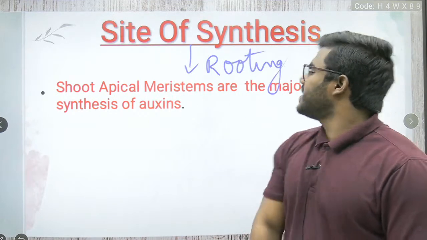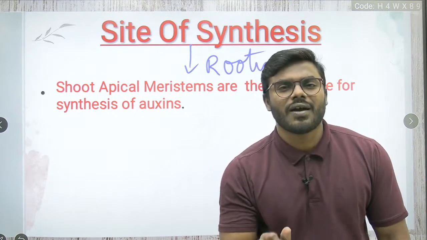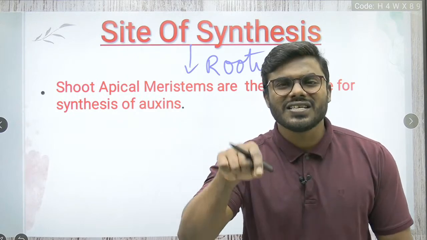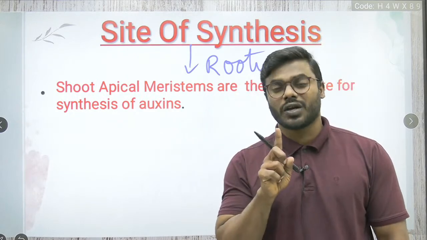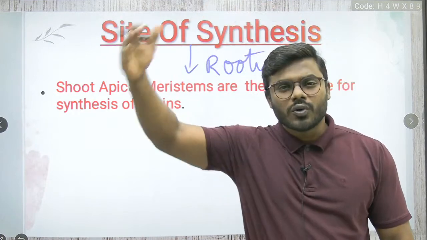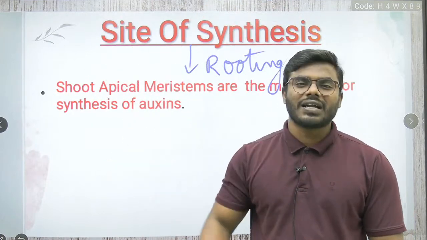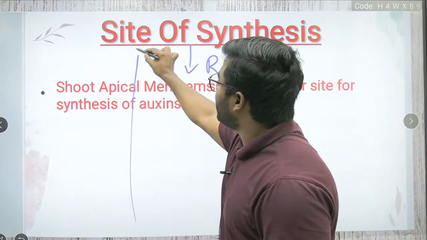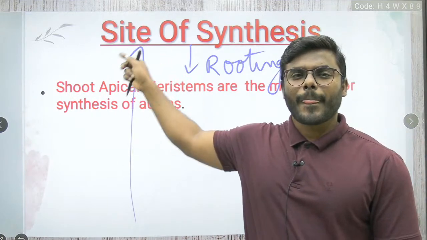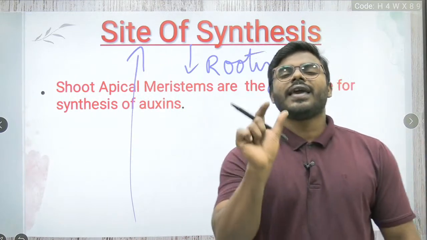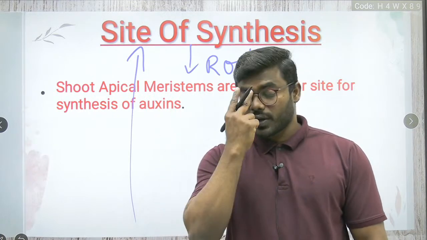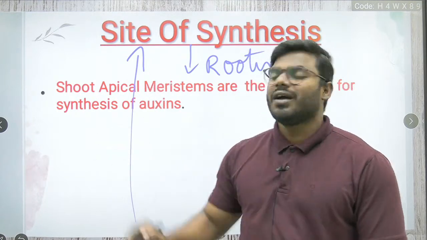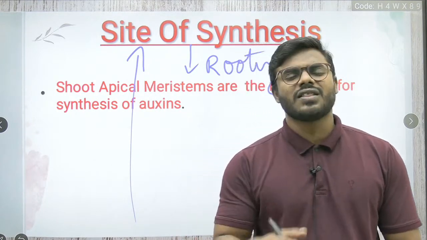What hormone is auxin? Rooting hormone. Now the point is, when I say auxin is a rooting hormone, is auxin synthesized in the root? That is absolutely wrong, because a hormone is produced at one place and shows its action at another place. So where is auxin produced? Auxin is always produced at the shoot. Where exactly at the shoot? Apical meristem of the shoot. Everyone remember, the apical meristem of the shoot is the site where auxin is produced or synthesized.